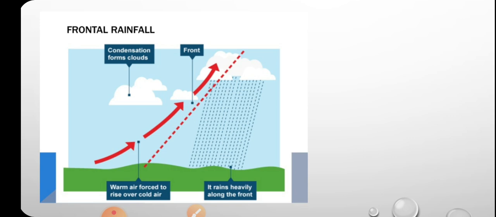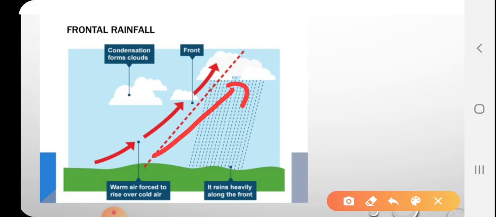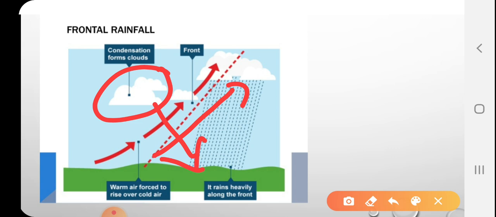There is a temperature difference between the two airs, condensation starts, clouds are formed, and there will be rainfall. This type of rainfall is called frontal rainfall.